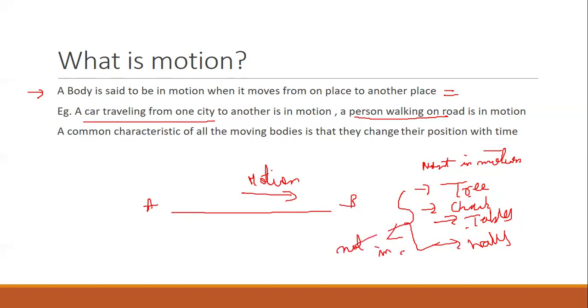If they are not in motion, then we say these objects are at rest, because they are not changing their position with respect to time. So this is what we call motion.